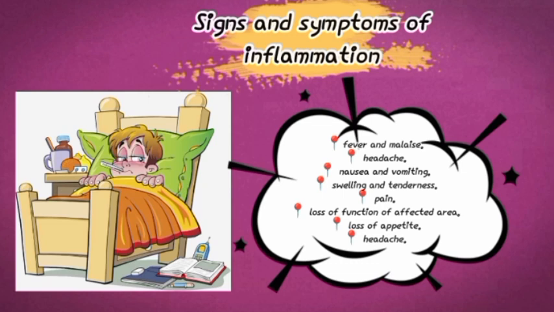Swelling and tenderness or pain. This is usually due to the fluid that has moved to that affected area, and then the compression or irritation of the nerve endings around that area. Then you have loss of function of the affected area, and this is usually due to what? Due to the pain or all other symptoms like I mentioned before. Then loss of appetite may also occur if the microorganism enters into systemic circulation. So that's for the signs and symptoms.